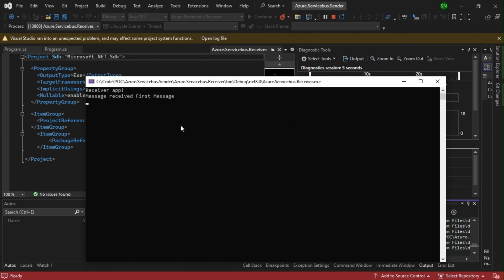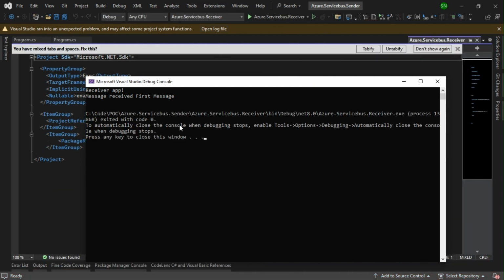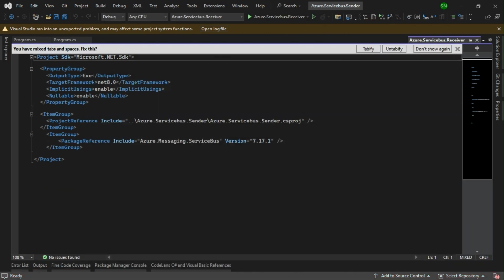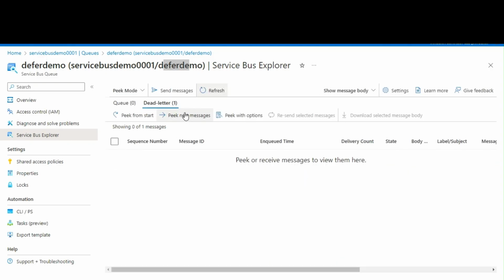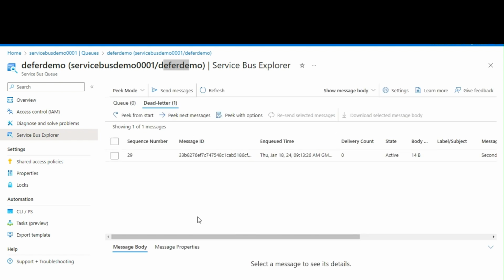The first message is received and it should be removed. We'll go to the service bus and we'll see. You can see there is only one message in the dead letter queue.